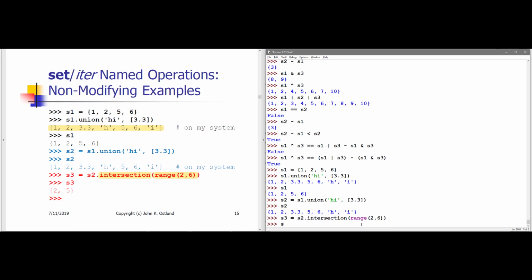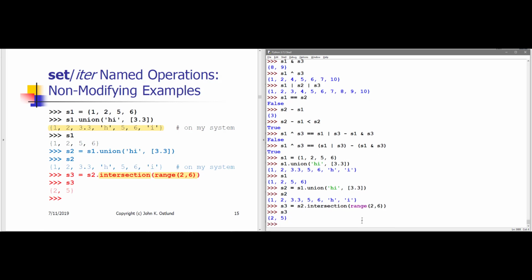And so S3 now contains the values from S2 that intersect with the values in the range from 2 up to including 5. And so the 2 and the 5 are the only elements that are common to both of those sets, in this case, the set S2 and the range 2 up through but not including 6.